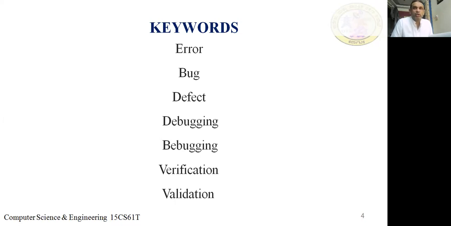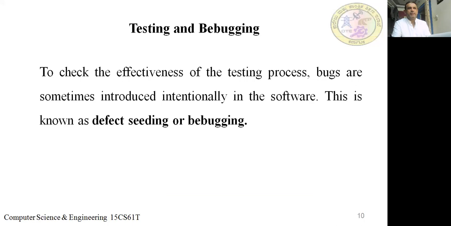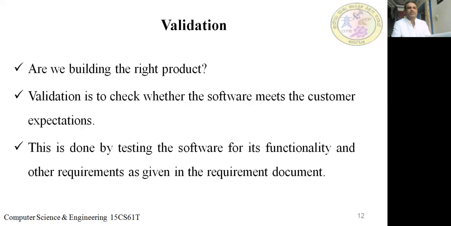Validation can also be called similar to verification. Here also you check whether you're building the product right or not. We check at every phase whether we are going in the right direction or not. That is verification and validation. Once again, what is verification? Whether we are building the product right. The software you are building, whether it is right or not.